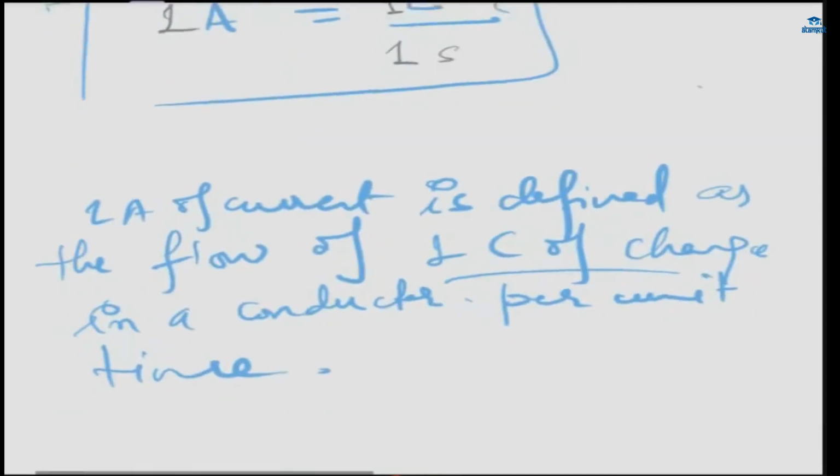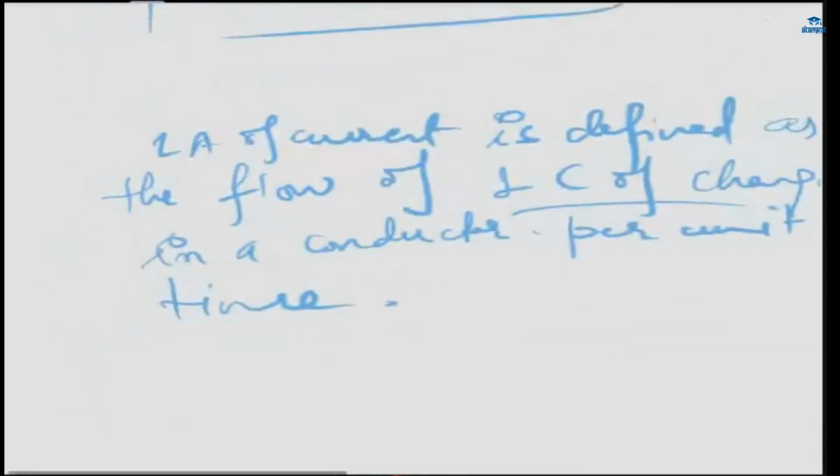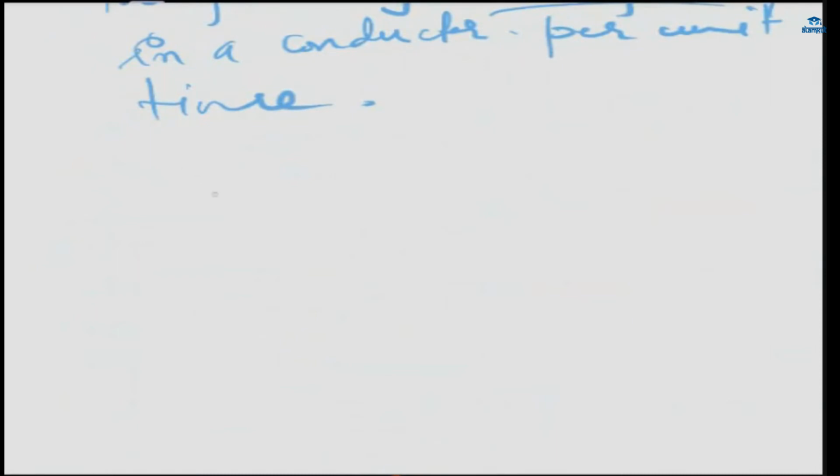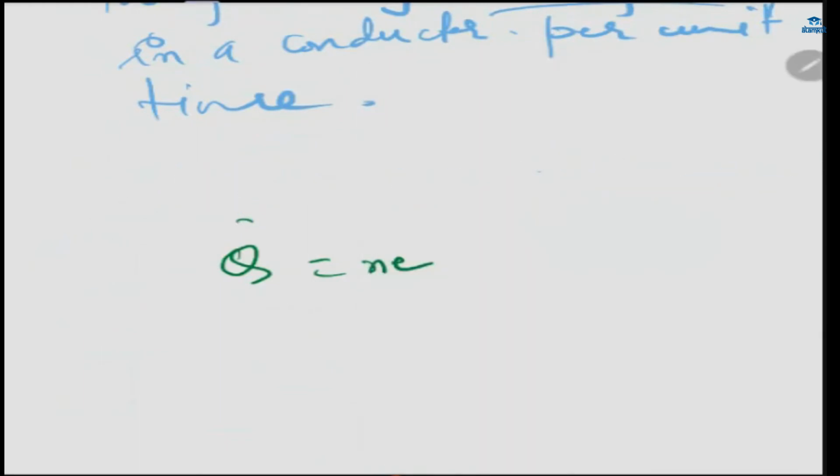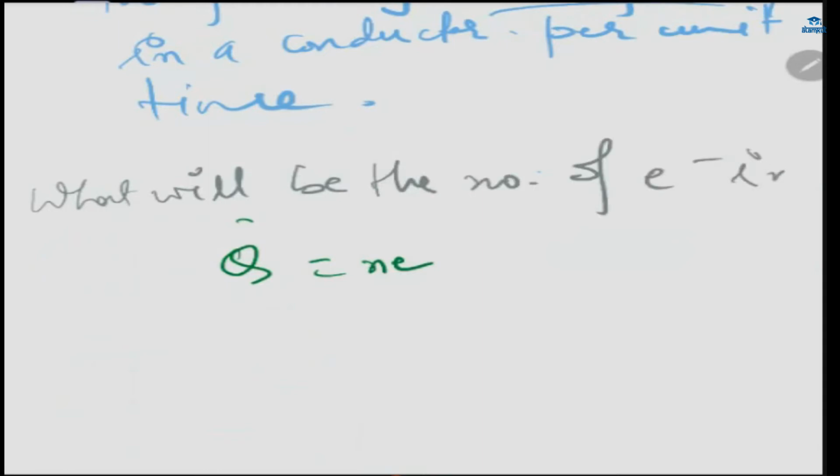Okay, now I remember what I was looking for: define 1 coulomb of charge. So what was the first formula that we went through? It was Q is equal to NE, yes or no? Here it is given, define 1 coulomb of charge. You can write what will be the number of electrons in 1 coulomb of charge. This will be the exact question.